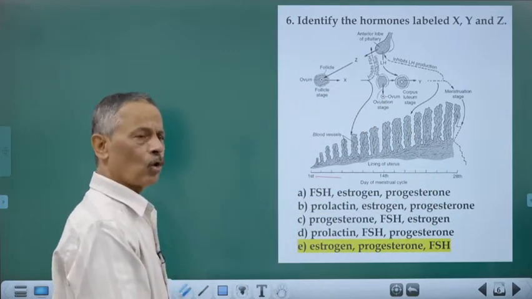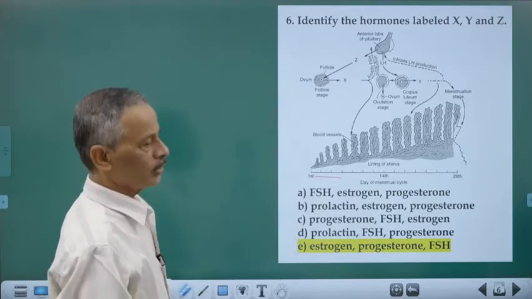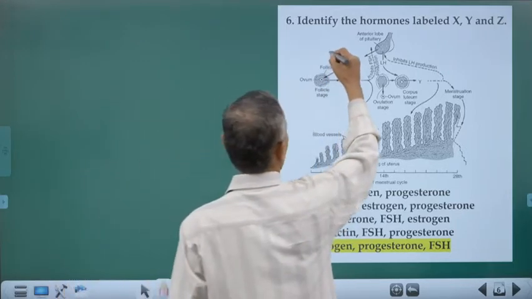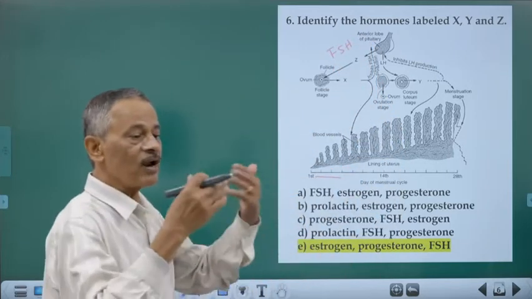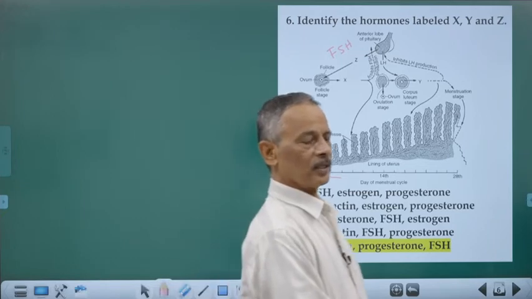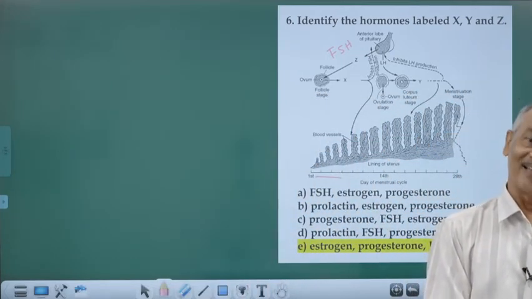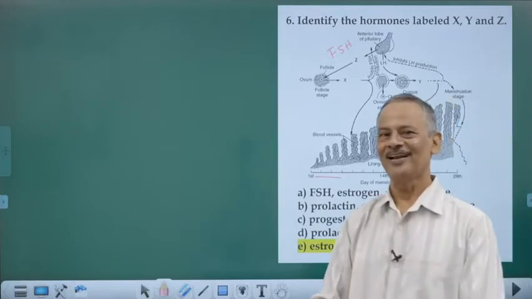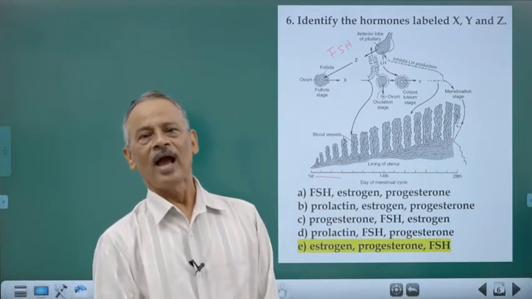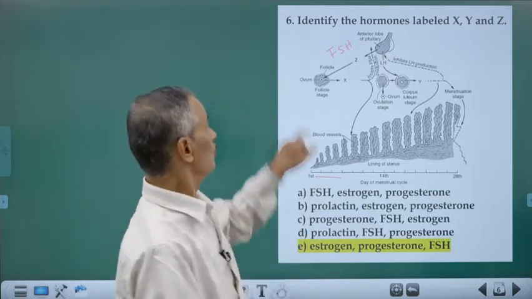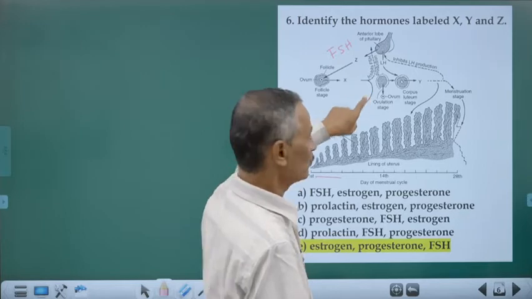What is the hormone of the anterior pituitary that will act on follicle cells? It is FSH. That's why the follicles are all developing one by one. The primary follicles, which are all arrested, become developed into secondary, tertiary, and graafian follicles. And it will be completed in 14 days. And now the follicles are all starting their secretion. Follicles are producing estrogen.